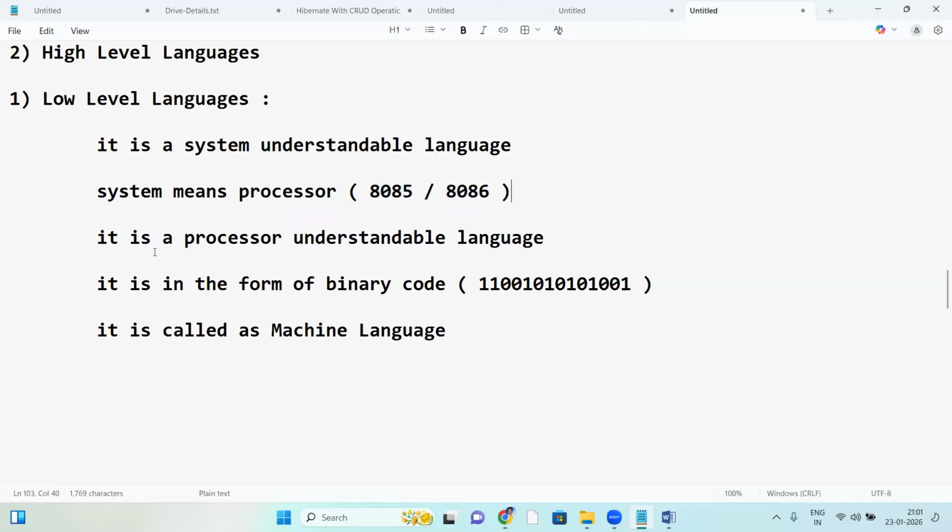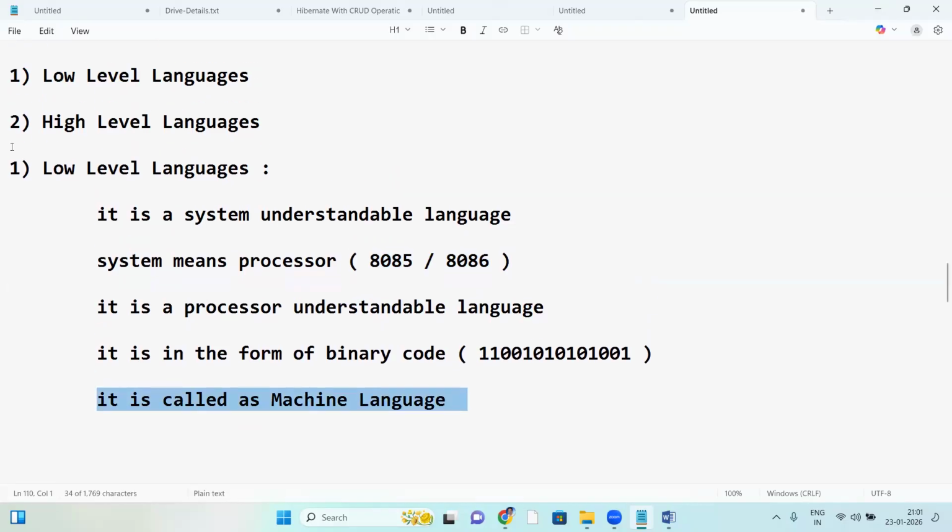It's a processor understandable language in the form of binary codes. It is called machine language, a low level language. So the second one is high level language.